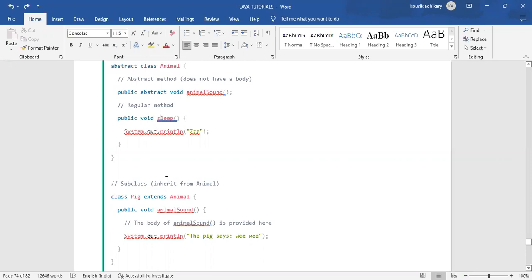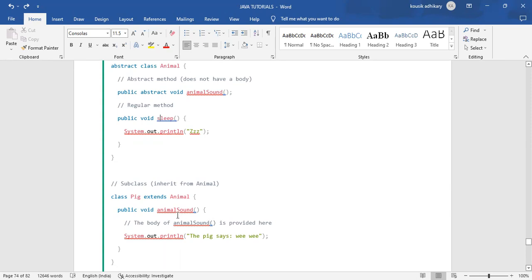And just because the Pig class is a subclass of the Animal class, we can now give a body to the animalSound method, because we can give a body to an abstract method through its subclass.